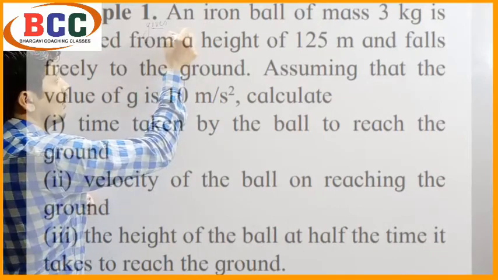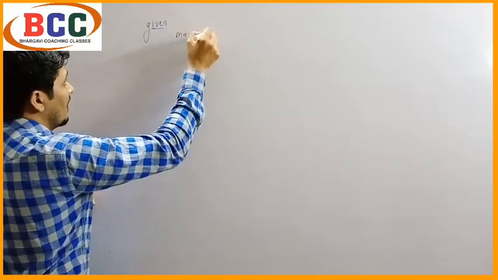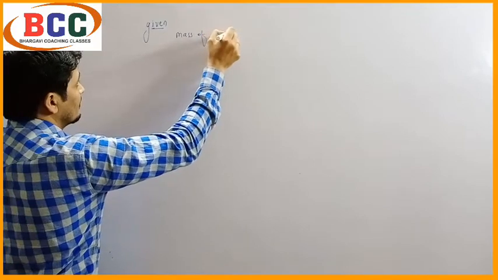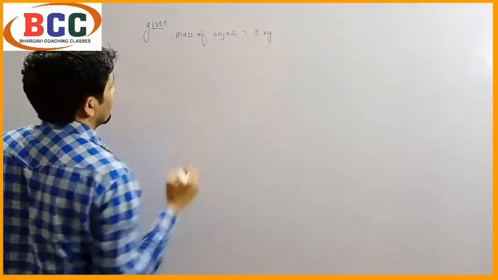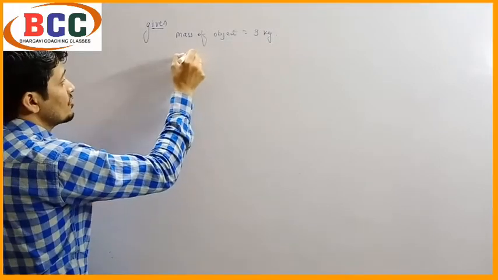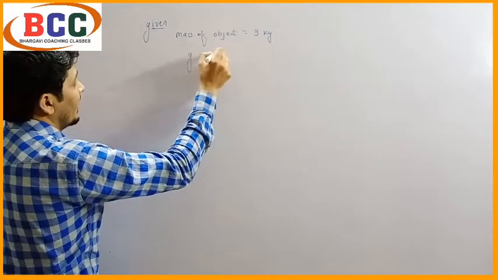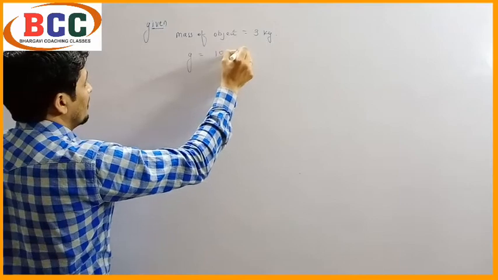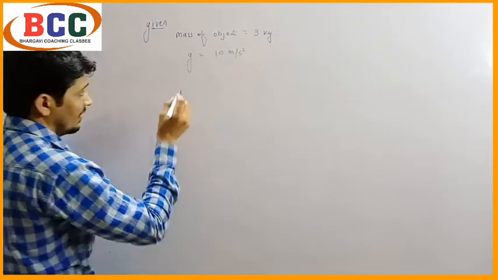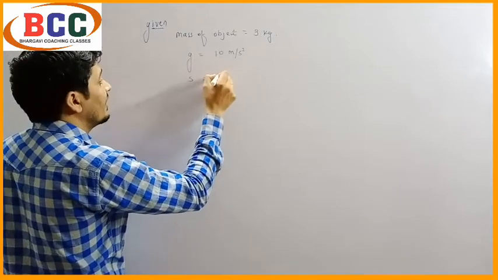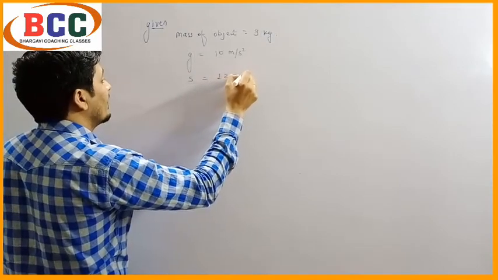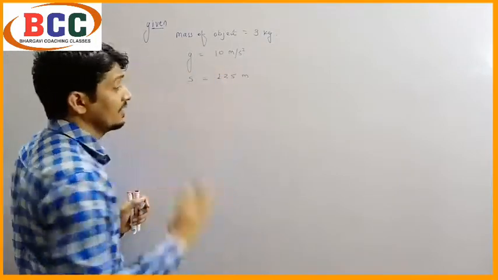The mass of the object is 3 kg. What is the value of g? g is given as 10 meter per square second, and distance is also given. What is the distance? It is 125 meter from the Earth surface.